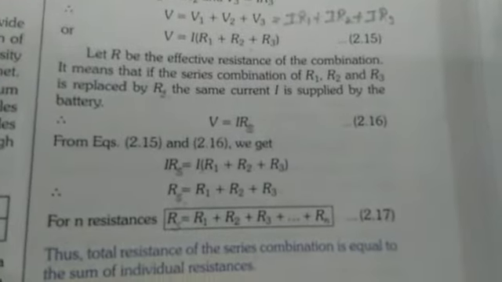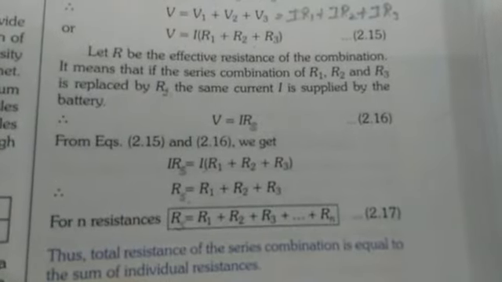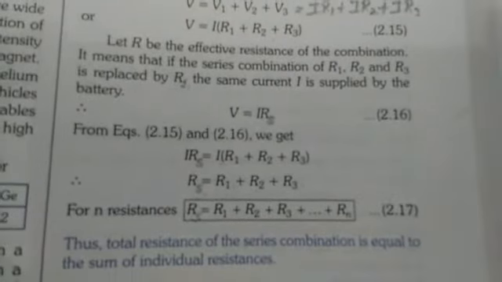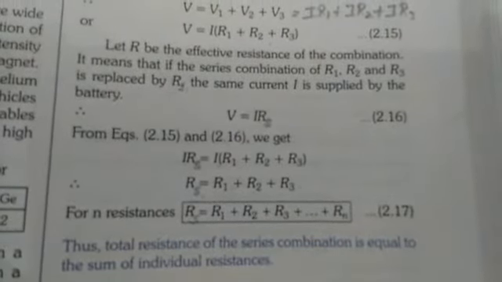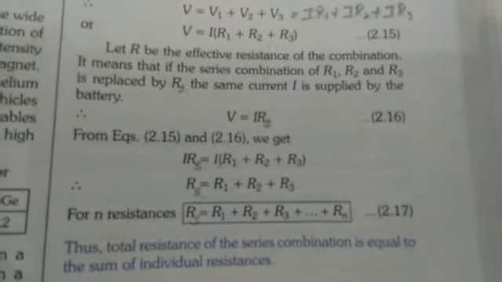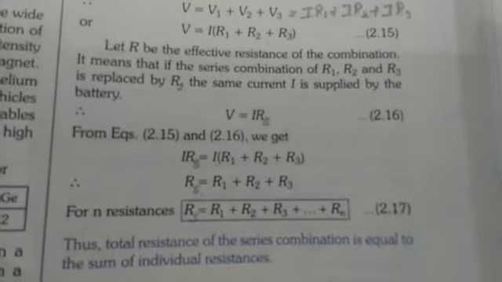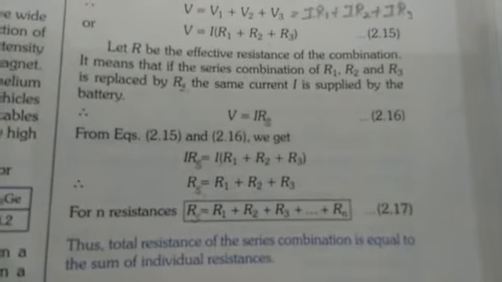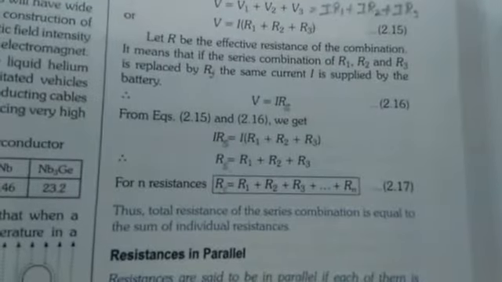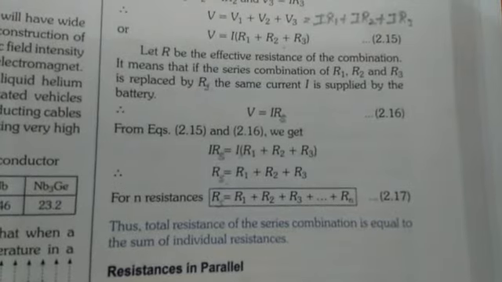If devices in our home were connected in series, the total resistance of the domestic circuit would increase so much that it requires more and more current for the devices to work, and also the heating effect will be more, so the power loss will be more. It will be very harmful and a very big loss for us.